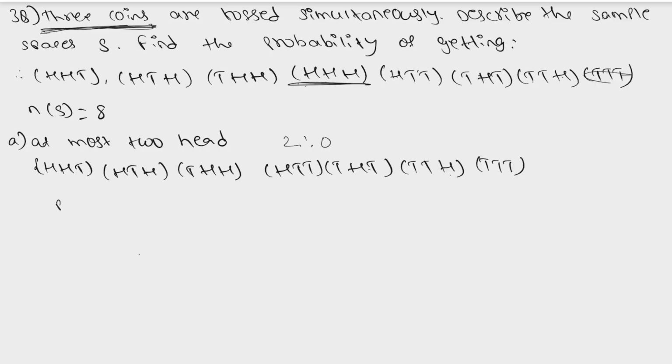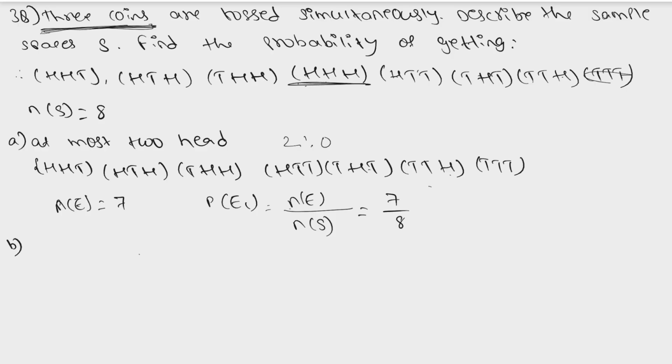So the probability of this, that is n of events, how many events did we get? 7. So what is our probability of getting total events? That means what is the condition? The number of favorable outcomes by total outcomes, that is n of e by n of s. What is our n of e, which is 7 by 8. So the probability of getting this first event, which is at most 2 heads, is equal to 7 by 8.